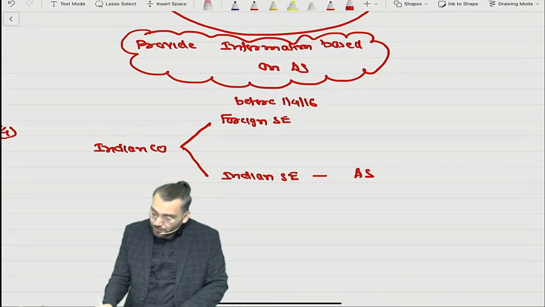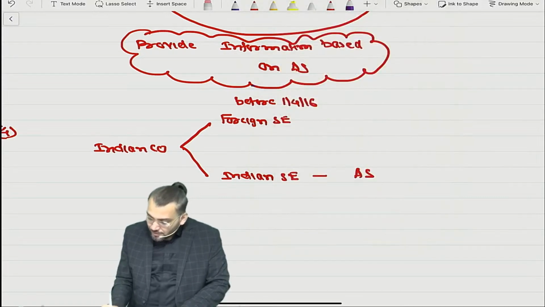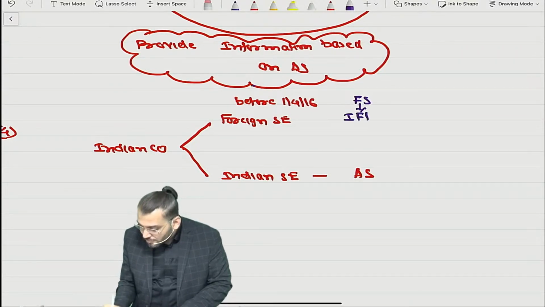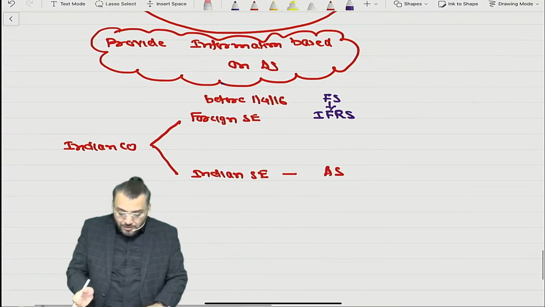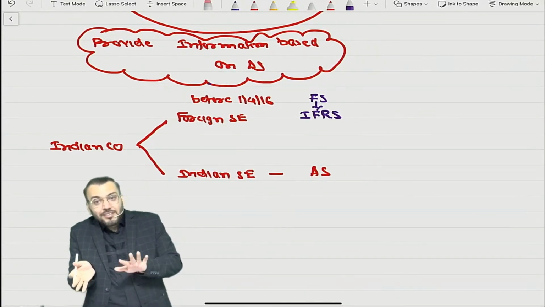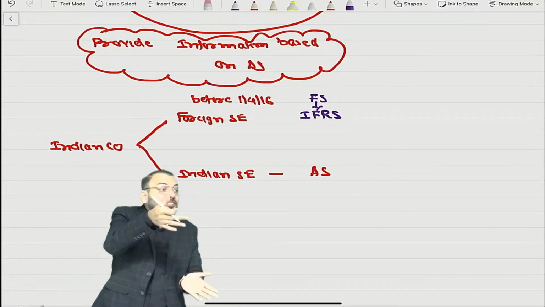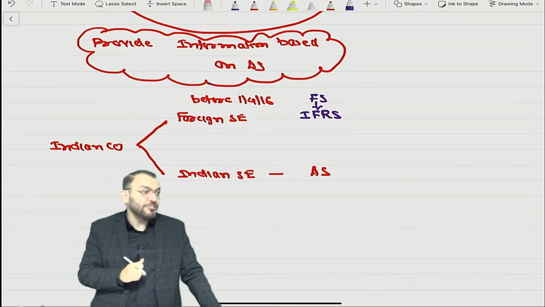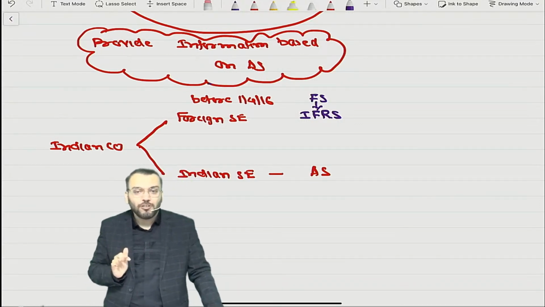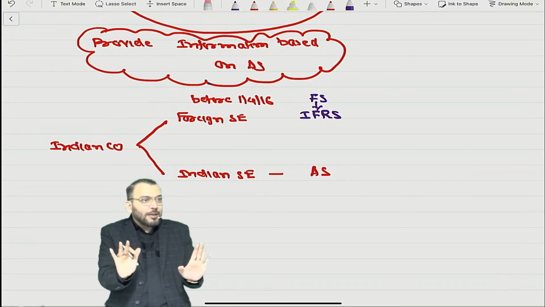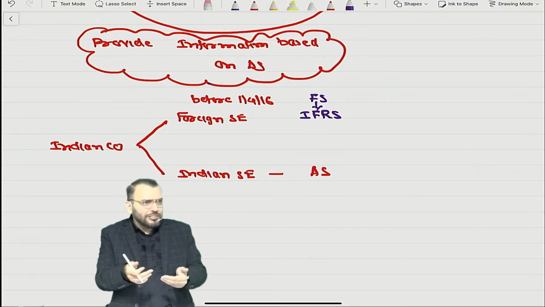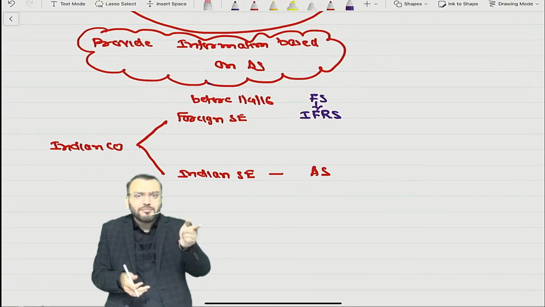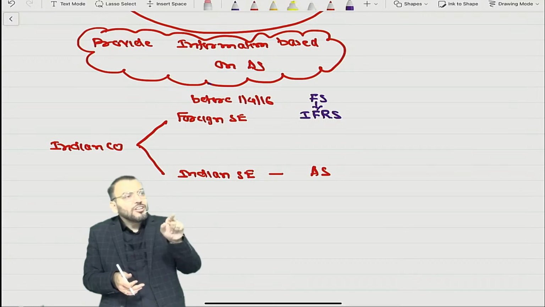But as per foreign stock exchange, they need to prepare their financial statement based on IFRS also. Means already before adopting Ind AS, they are preparing financial statement based on IFRS as per the requirement of what? Foreign stock exchange. Quite possible or not? Quite possible. Because right now in India, Ind AS is not applicable. So they are following AS for Indian stock exchange requirement. And because they are already listed in foreign stock exchange, they are also preparing financial statement based on IFRS also.